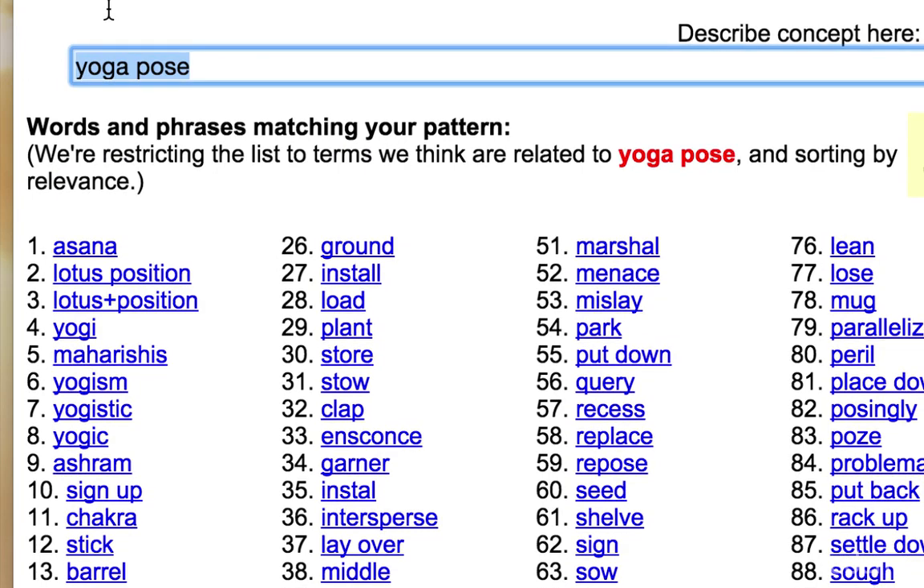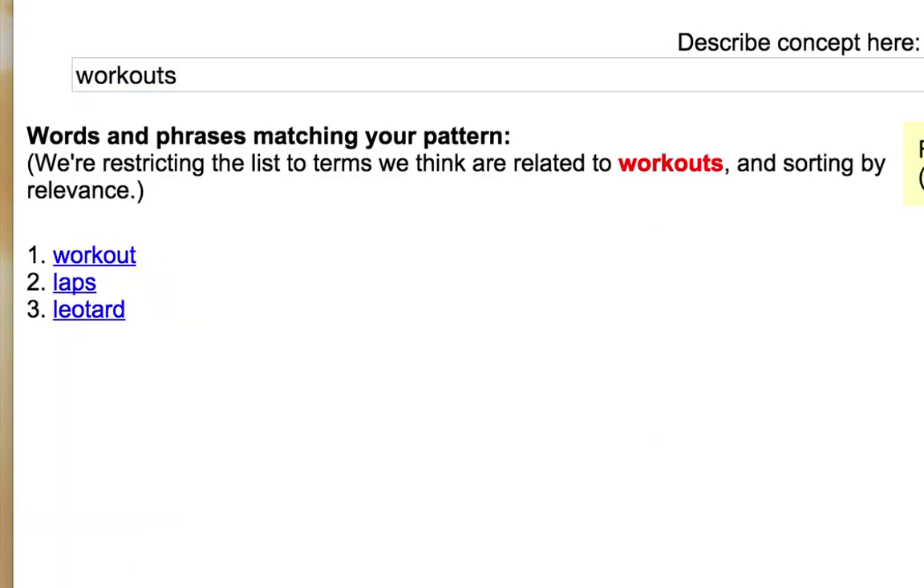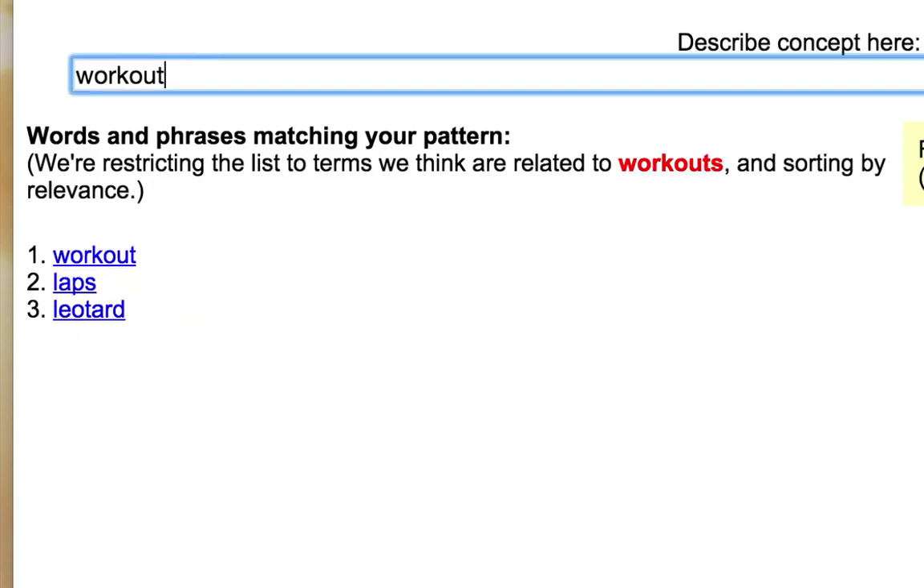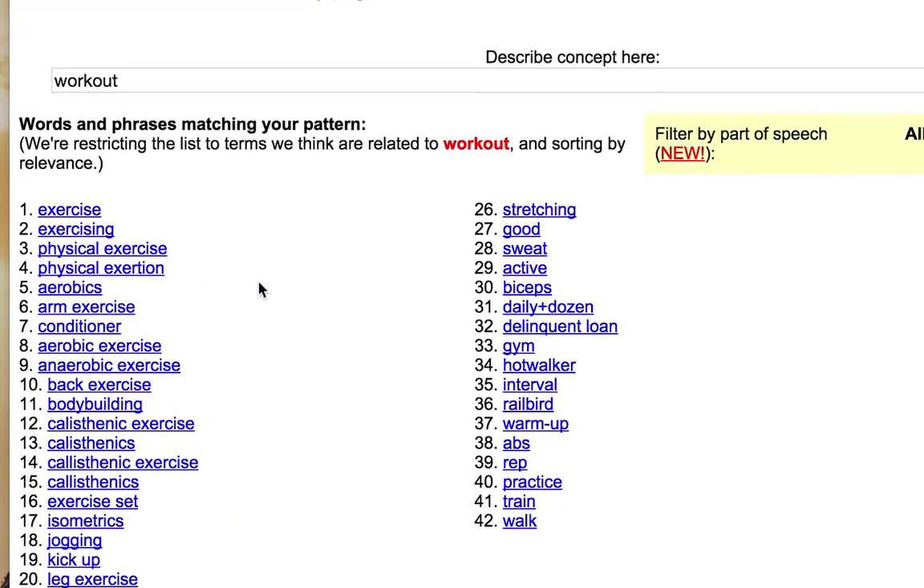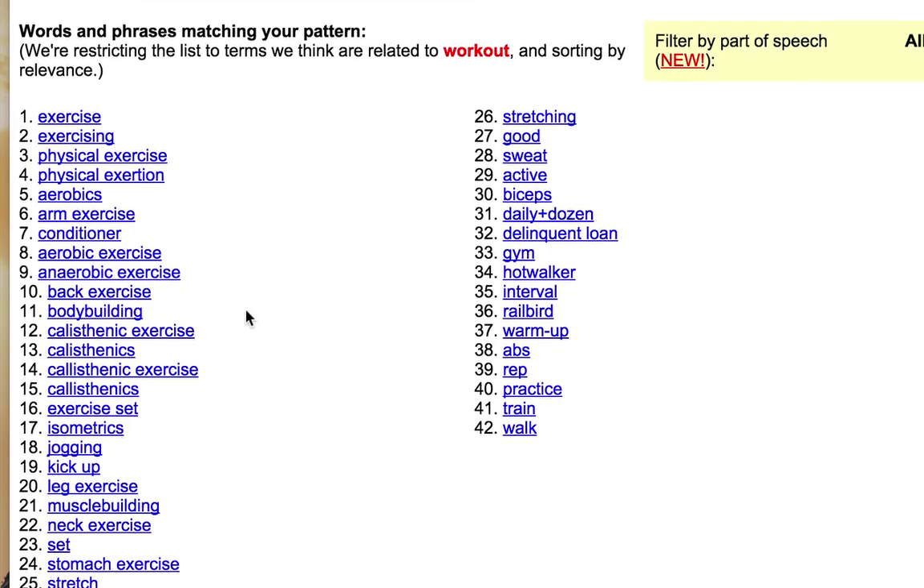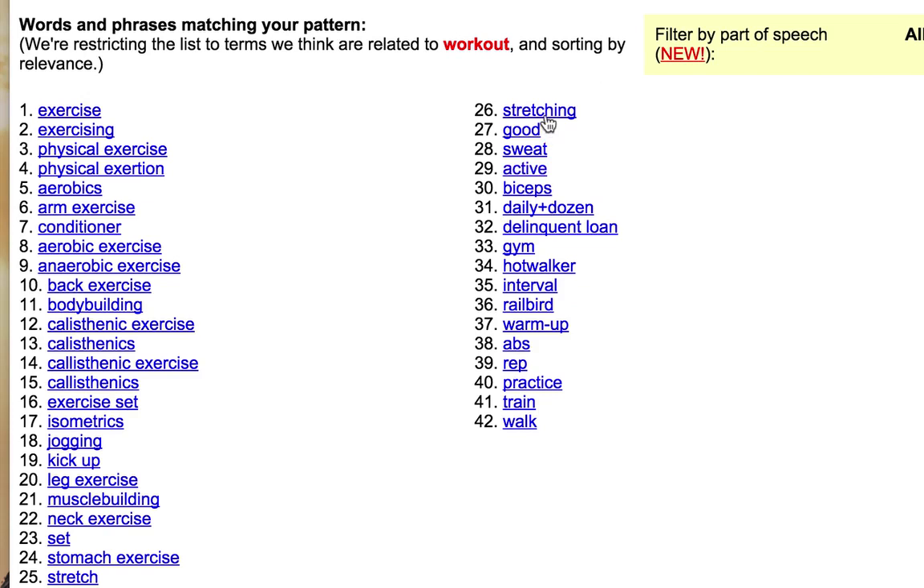I'm gonna enter workouts. Not much, maybe without a S. Here we go. Exercising, jogging. Jogging is not matching. What else? Stretching we had before. Bodybuilding. So I have just more keywords that I can look up.